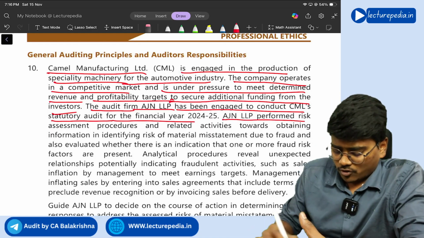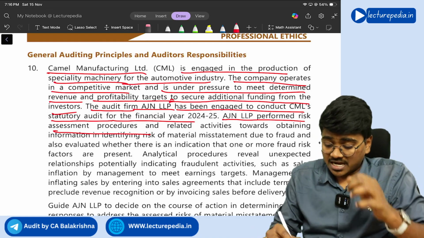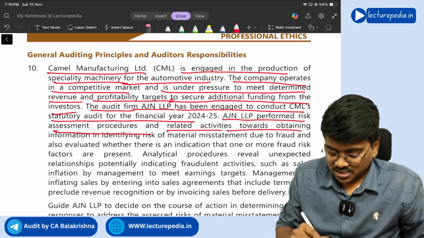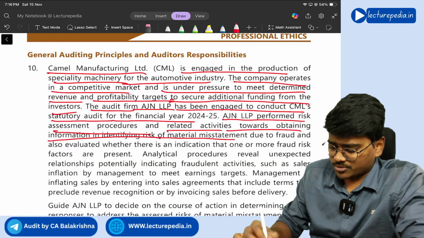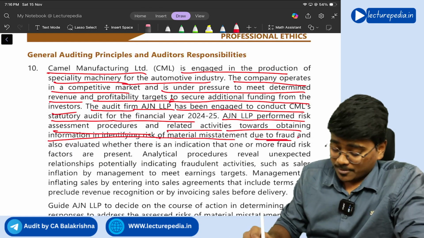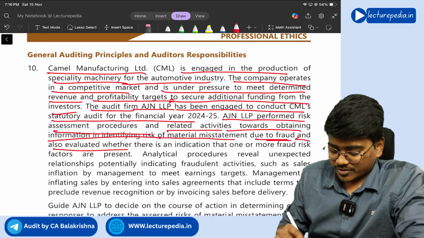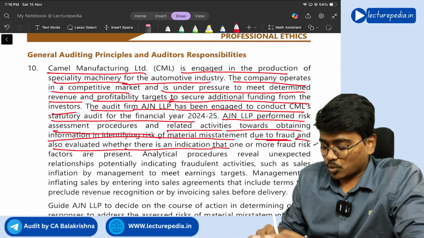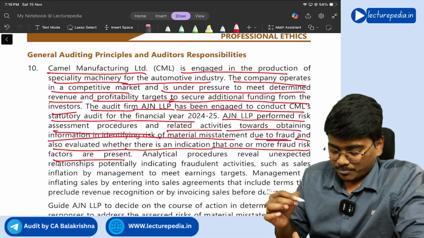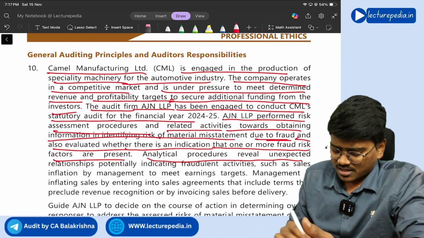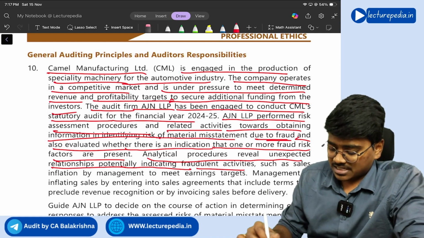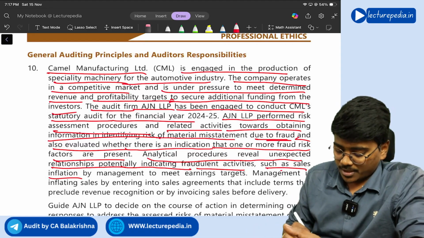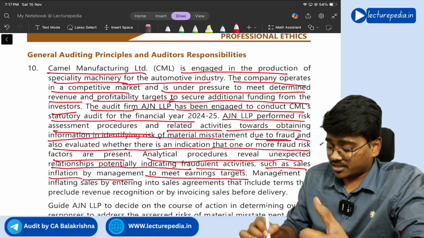AJN LLP performed risk assessment procedures and related activities towards obtaining information in identifying risk of material misstatement due to fraud, and also evaluated whether there is an indication that one or more fraud risk factors are present. Analytical procedures reveal unexpected relationships potentially indicating fraudulent activities such as sales inflation by management to meet earnings target.